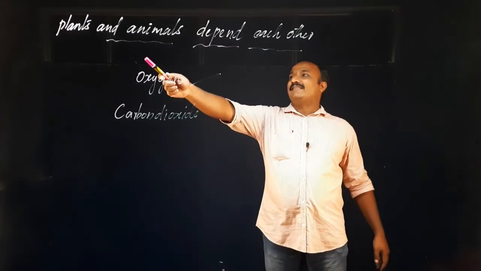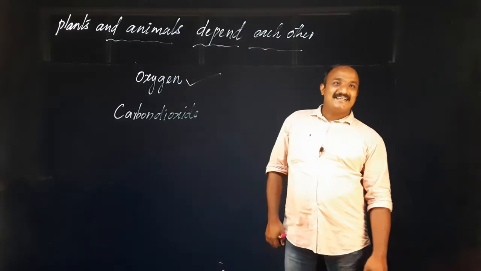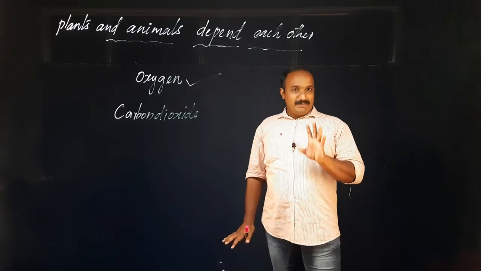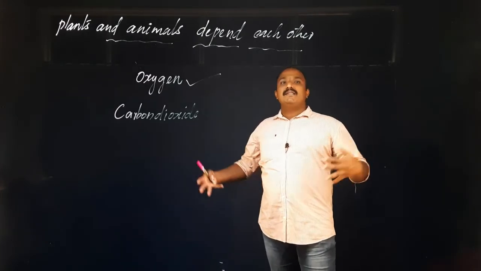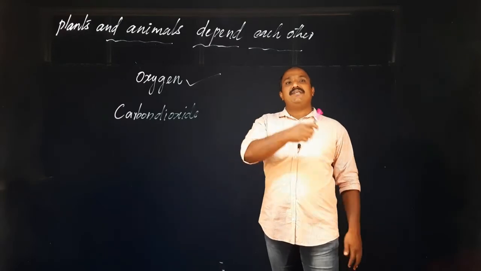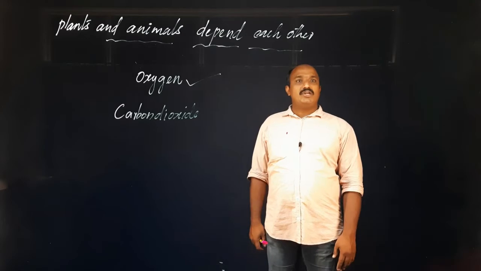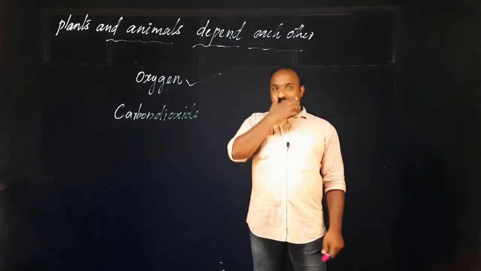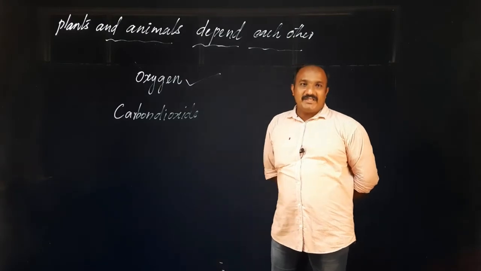So plants and animals depend on each other. Depend on each other means plants need animals and animals need plants. That we will say in a single word: depend on each other. This much only you have to study from this part. So with this point, our chapter is completed.